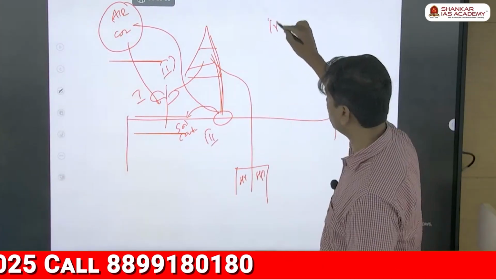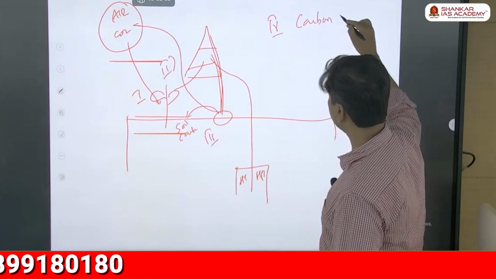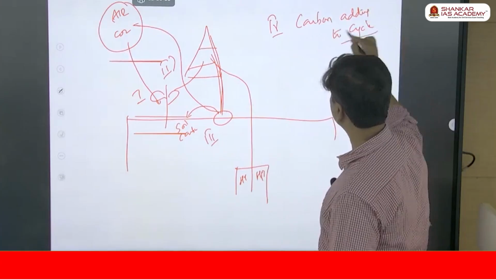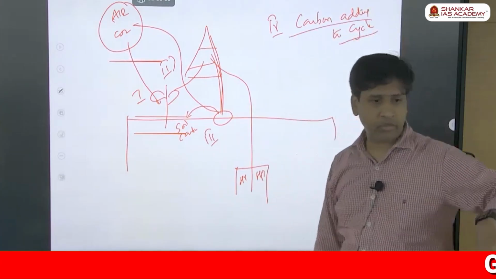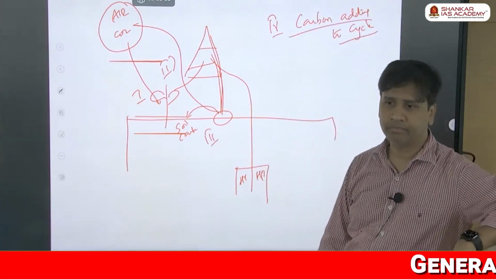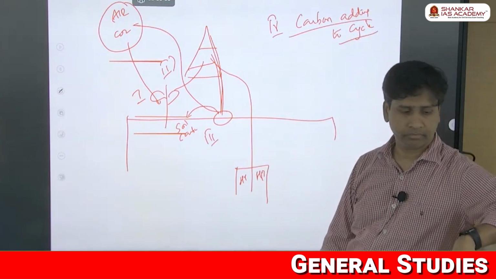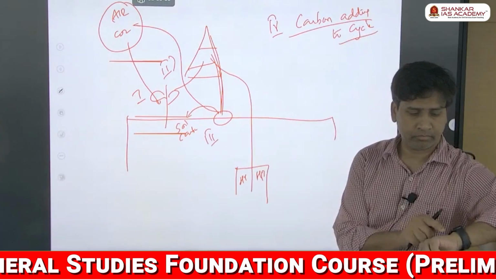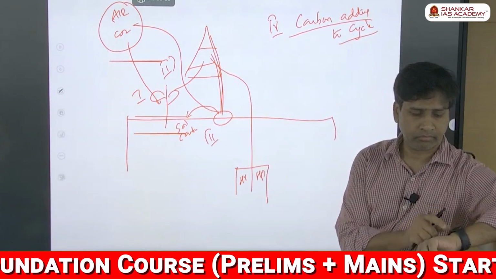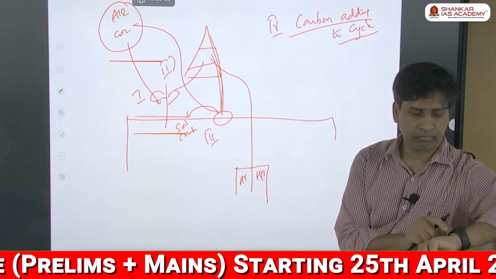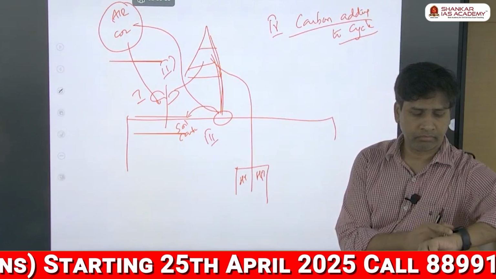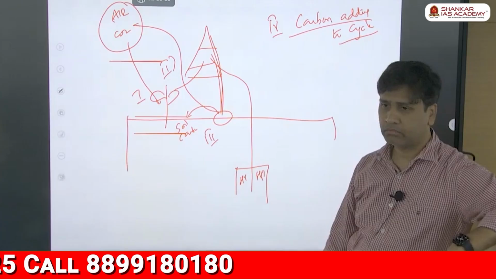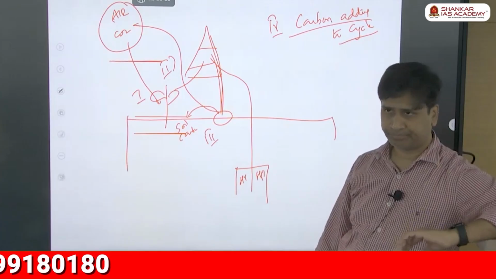So stage 4, carbon adding to the cycle. Can you tell me how the carbon is added to the cycle?